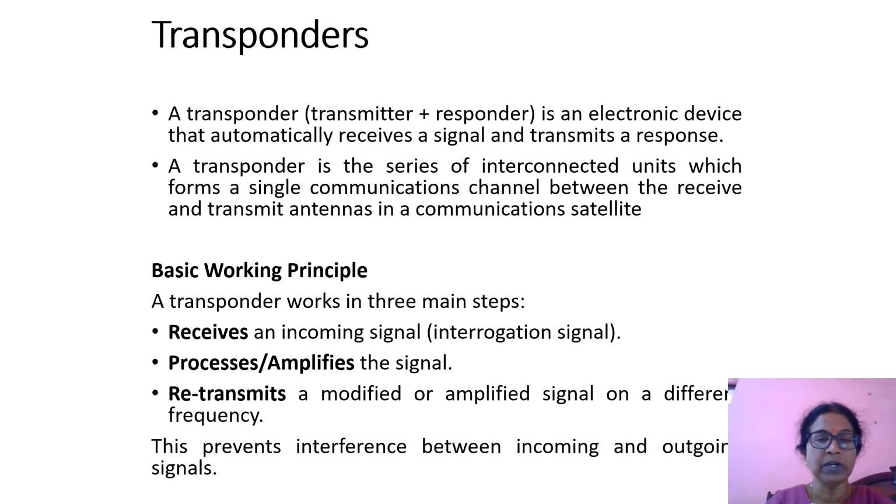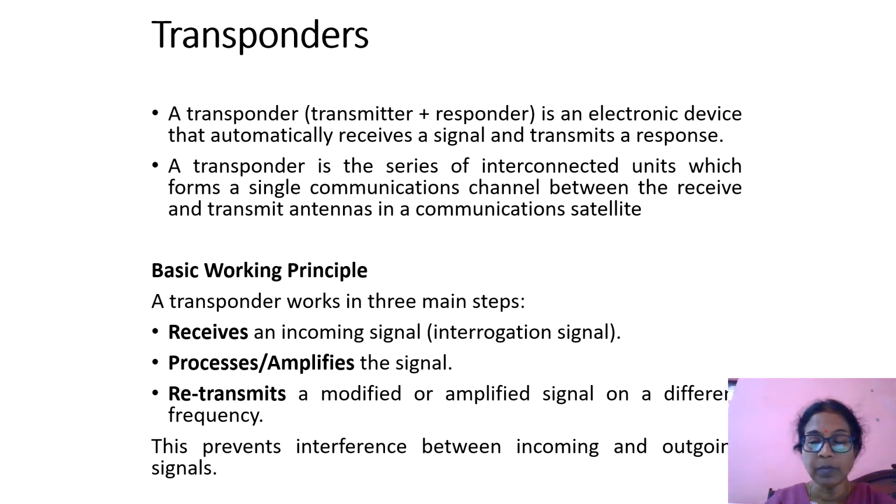So I am going to explain about transponders. Transponder means transmitter plus responder. It is an electronic device that automatically receives a signal and transmits a response. So this transponder is available in the satellite. It is nothing but a series of interconnected units which forms a single communication channel between the receive and transmit antenna in the communication satellite.